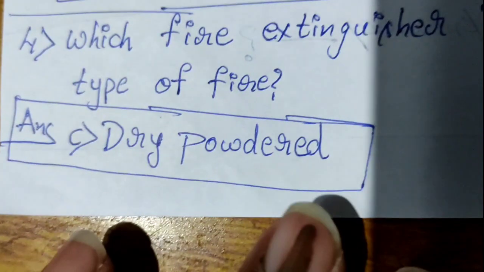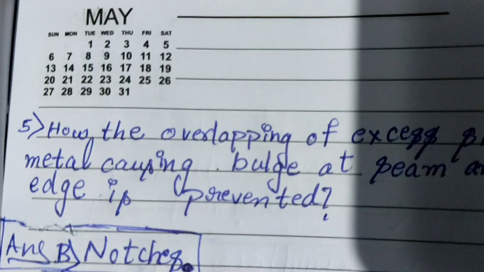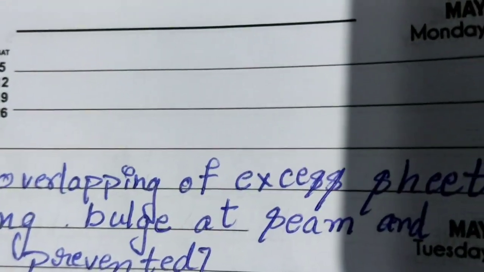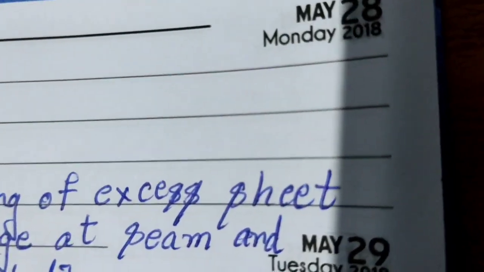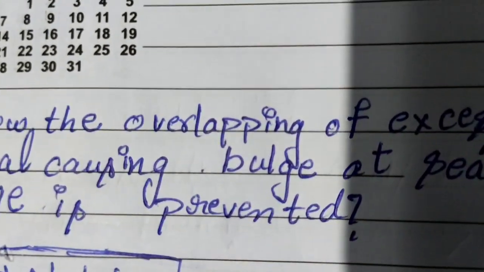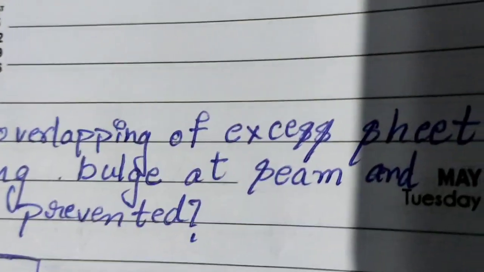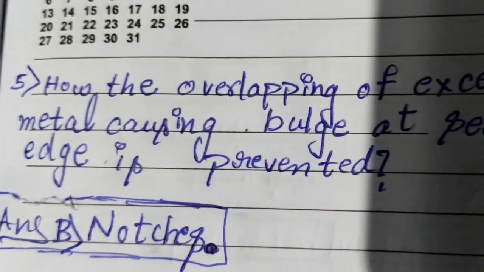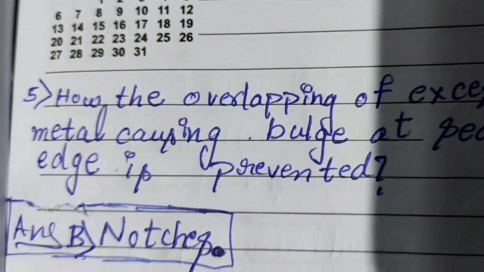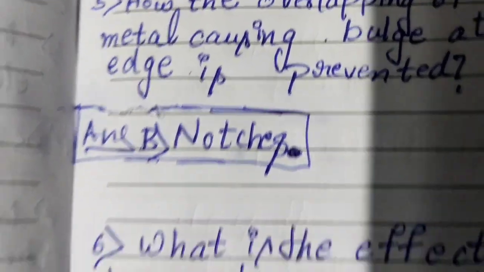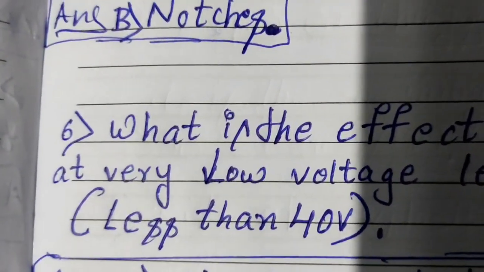C, dry powder. 5th question. How is the overlapping of excess sheet metal causing bulge at seam and edge prevented? The answer is B, notches. 6th one.